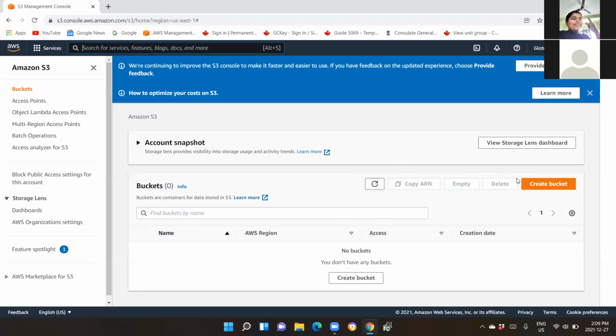Now, what is ARN? ARN stands for Amazon Resource Name. That means everything that you create here with regards to the bucket, every bucket will have an Amazon Resource Name, from where to where you're creating and how you are integrating with other services, such as SNS.